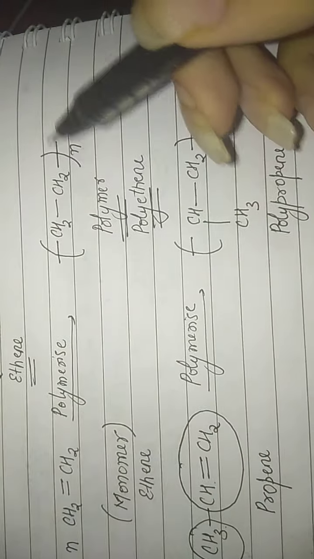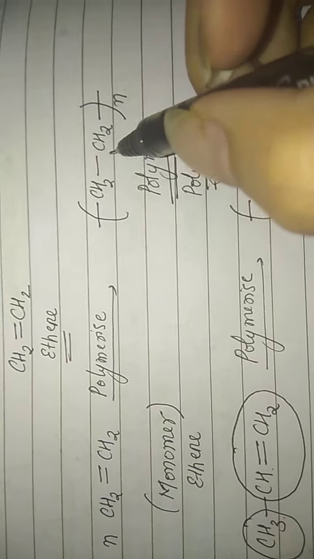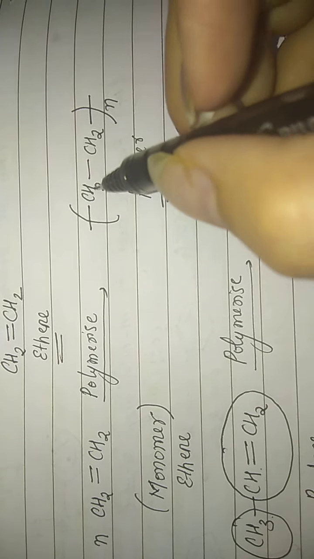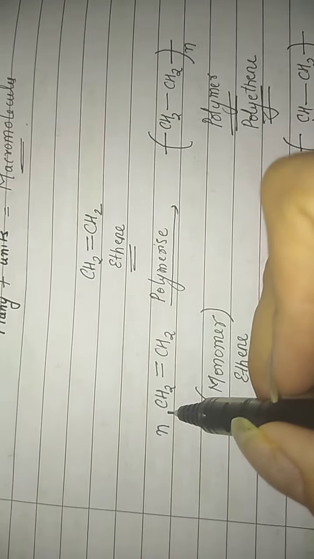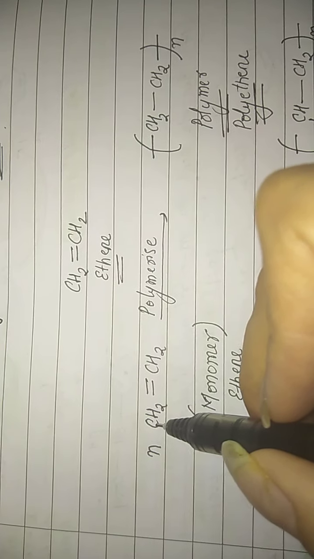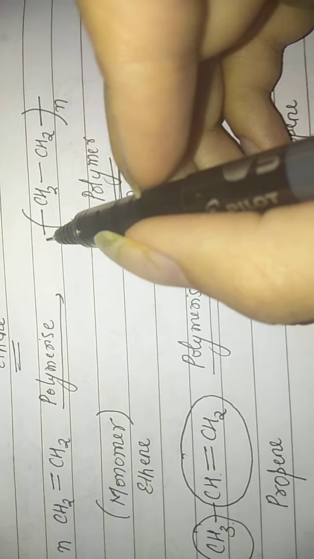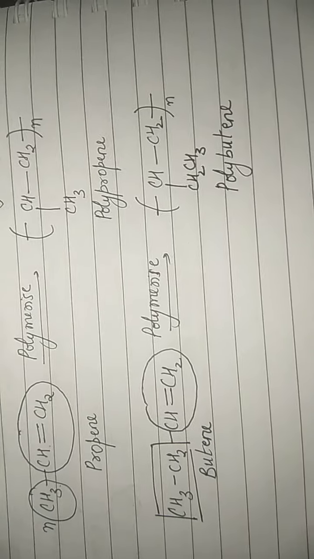Now you can see in all these three reactions, on the left-hand side I had a double bond between these two carbon atoms, but on the right-hand side I have removed that. Why? In order to satisfy the valency of carbon atoms. Why? Because over here this carbon atom did not have any bond on the left. Now I have a bond on the left also, right? So one double bond will be removed in order to satisfy the valency of all the carbons in all these compounds.